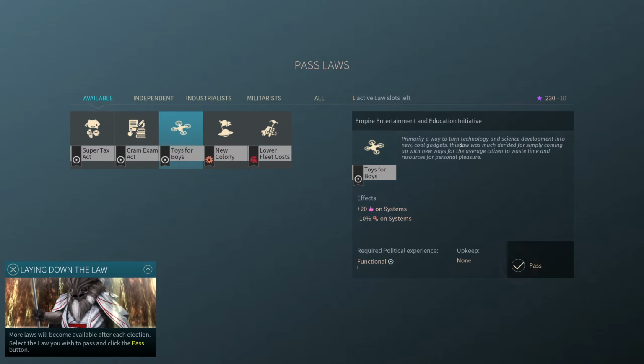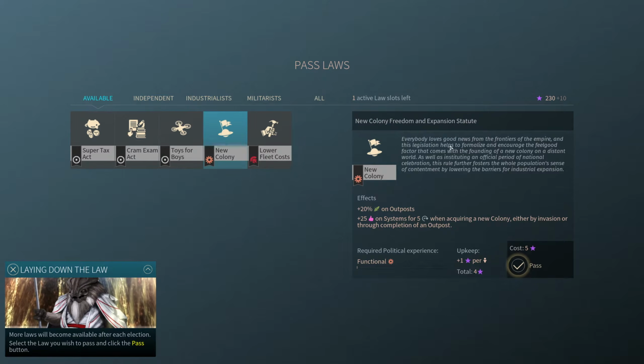Toys for Boys, primarily a way to turn technology and science development into new cool gadgets. This law was much derided for simply coming up with a new way for the average citizen to waste time and resources for personal pleasure. It's going to increase approval a lot. We are going to lose 10% industry on systems. See, I kind of wonder if that might not be a good trade-off. What's the domino effect of the approval across the board?